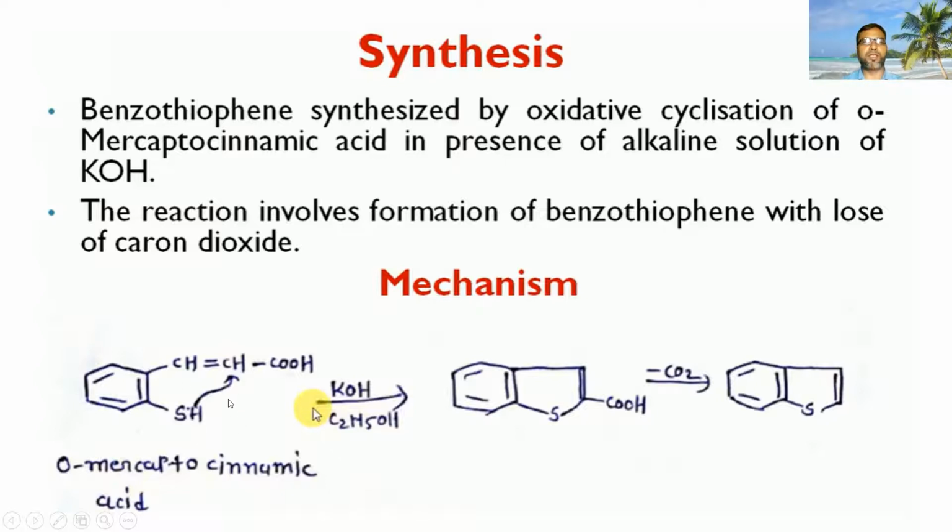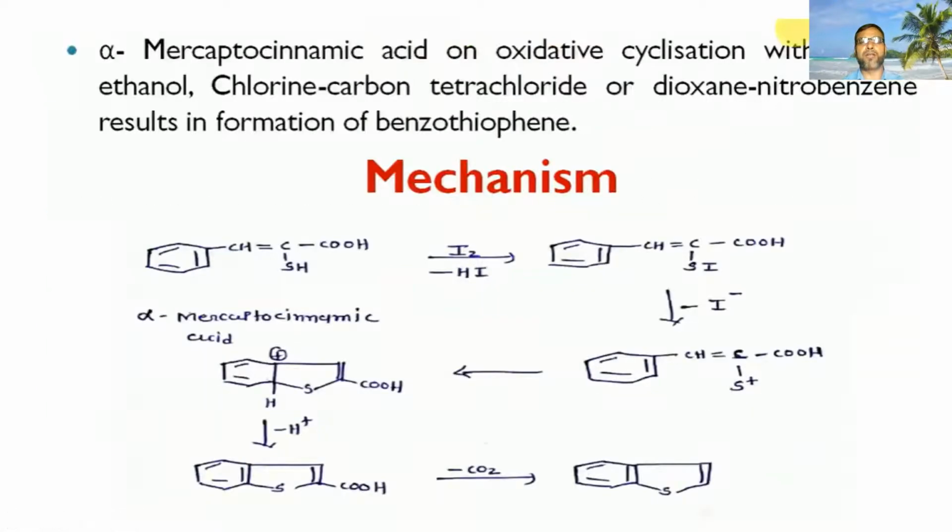This compound is known as mercaptocinnamic acid. KOH, C2H5OH, ethanol, basic medium. It gives this product. And after decarboxylation, it gives benzothiophene. So this is one method for the synthesis of benzothiophene.